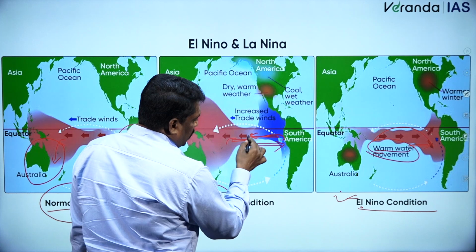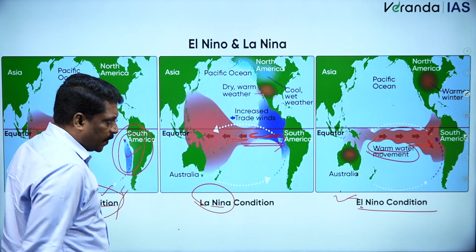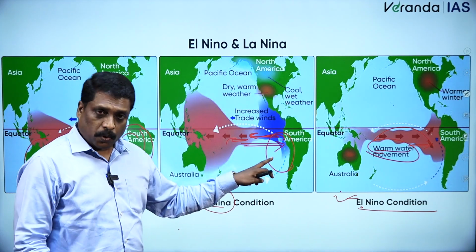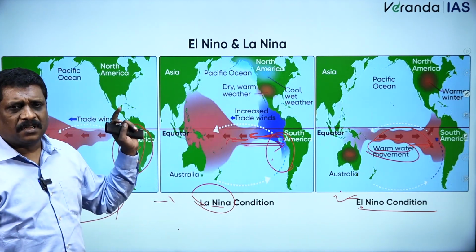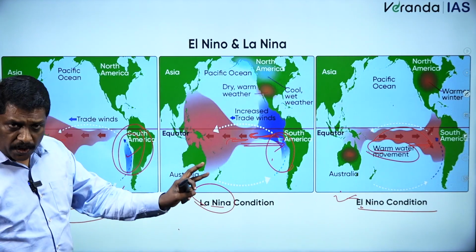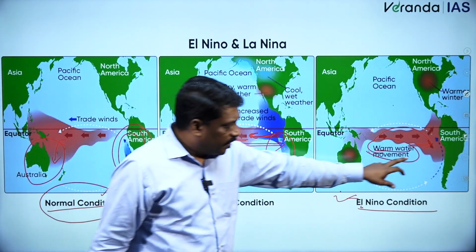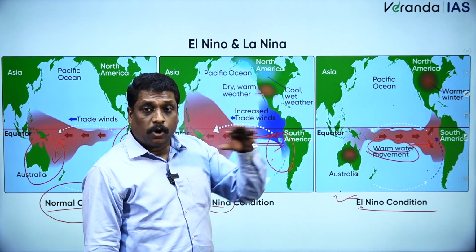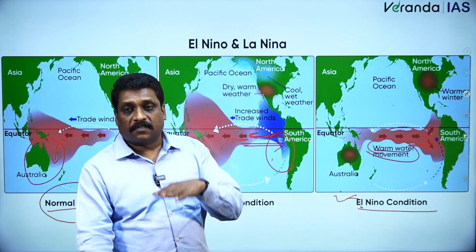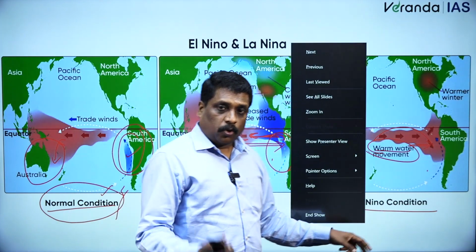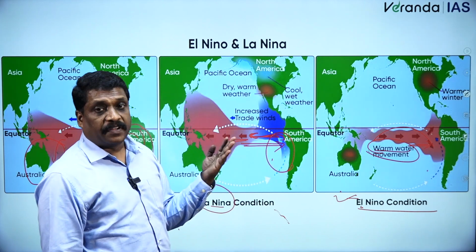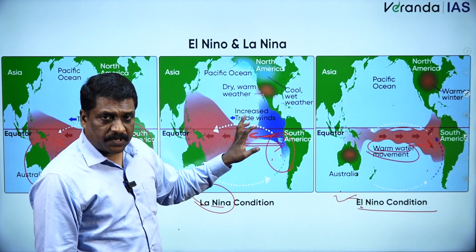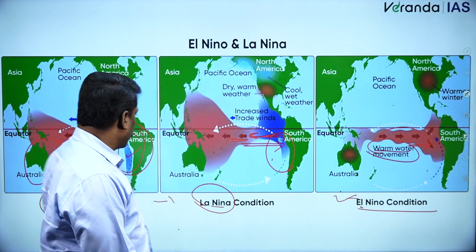So once the warm water starts leaving the South American coastline, once the cold Peruvian current gets re-established on the surface of the ocean, that condition we call La Nina. So what is El Nino? The cold Peruvian current being superimposed by warm waters, or the cold Peruvian current almost going missing from the surface, I call El Nino. The cold currents once again resurfacing, the re-establishment of cold ocean currents, we call La Nina.